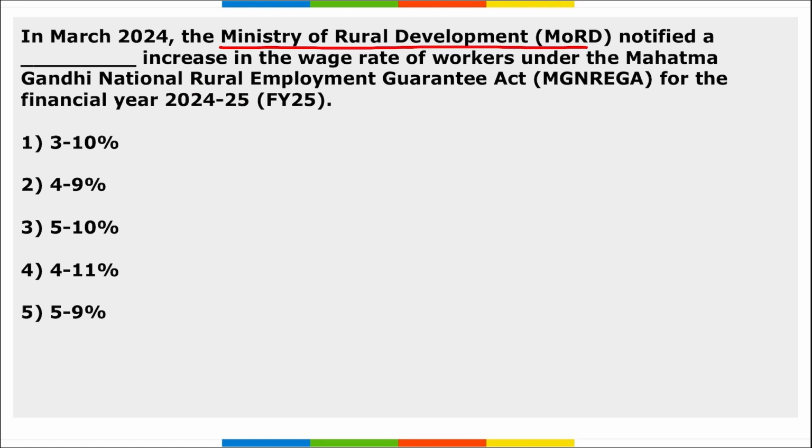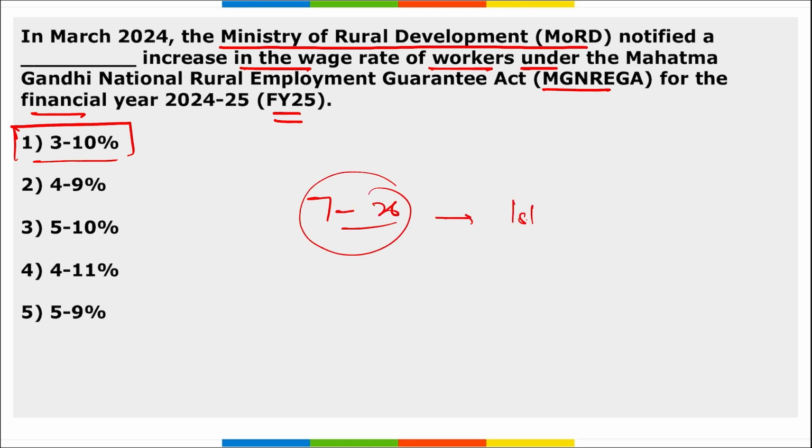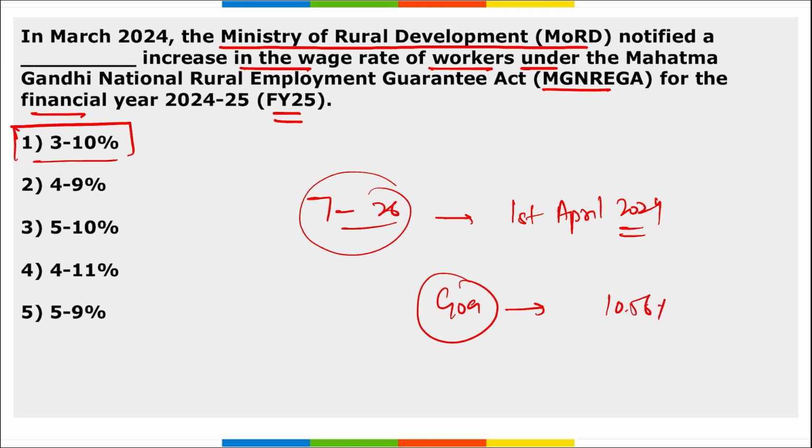Next, the Ministry of Rural Development notified a dash increase in the wage rate of workers under MGNREGA for financial year 25. So remember, the Ministry of Rural Development notified a 3 to 10% increase in the wage rates for the MGNREGA employees. Right? The new wage hike will range from 7 to 26 rupees. It will come into effect from 1st of April 2024. And Goa witnessed the highest hike of 10.56%. Correct? While UP and Uttarakhand witnessed the lowest hike of 3.04%.